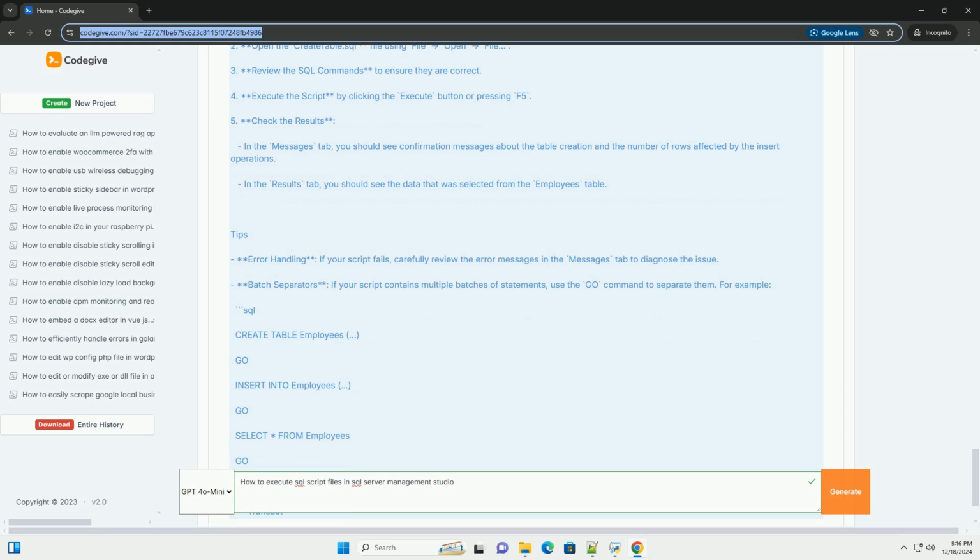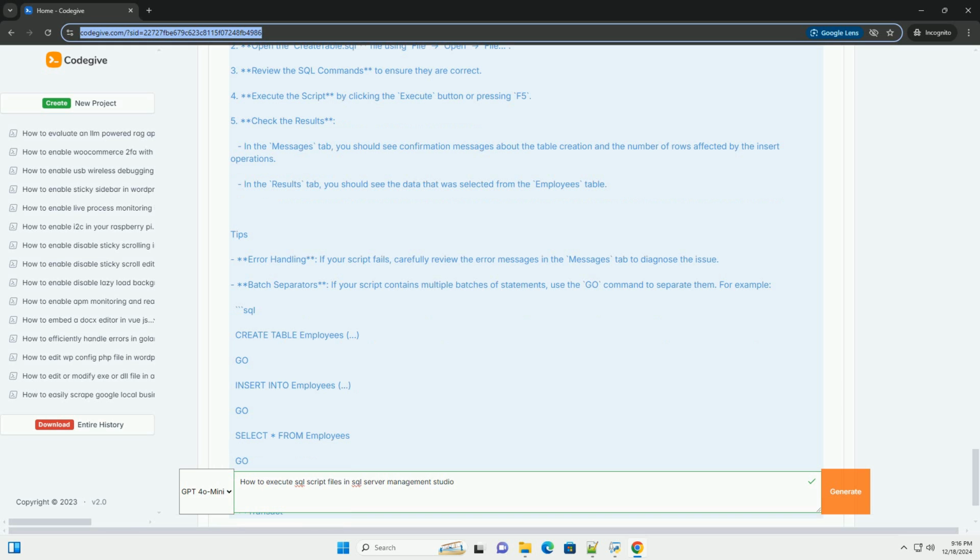1. Open SSMS and connect to your SQL Server instance. 2. Open the createtable.sql file using File, Open, File. 3. Review the SQL commands to ensure they are correct. 4. Execute the script by clicking the Execute button or pressing F5. 5. Check the results. In the Messages tab, you should see confirmation messages about the table creation and the number of rows affected by the insert operations. In the Results tab, you should see the data that was selected from the Employees table.